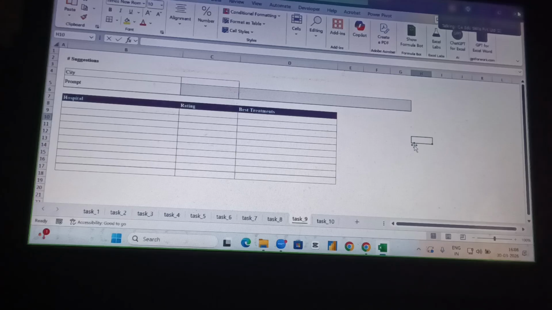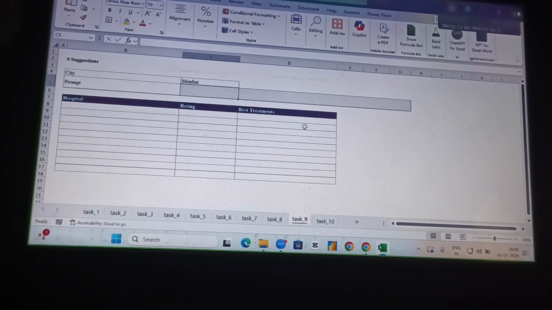For example, I type a city name, let's say Mumbai, and then I need the top 10 hospitals with their rating and the best treatment.